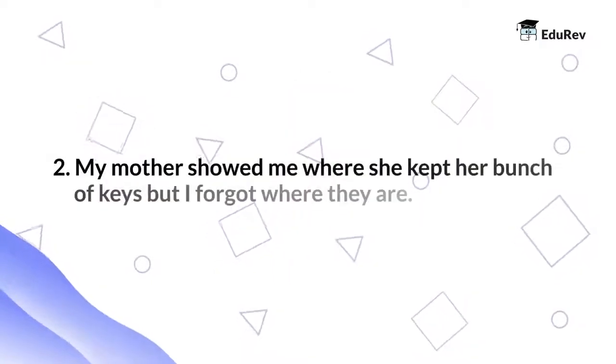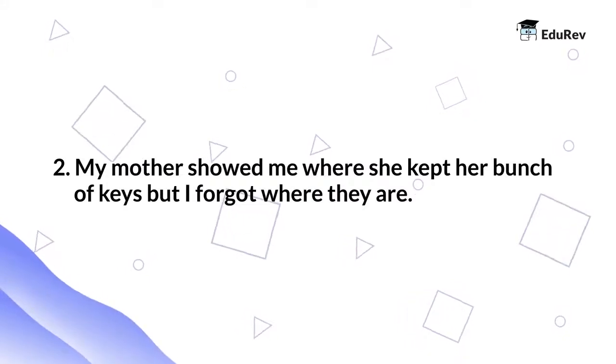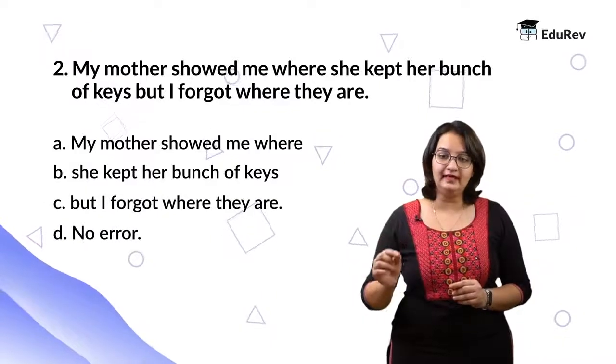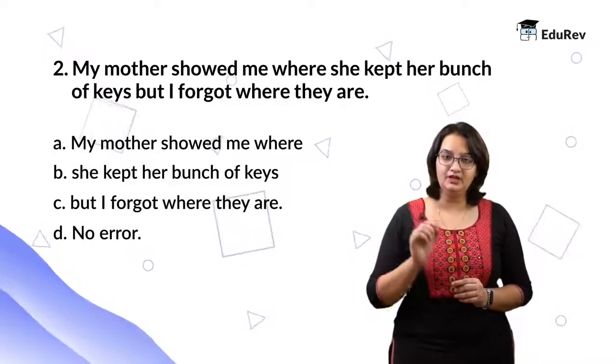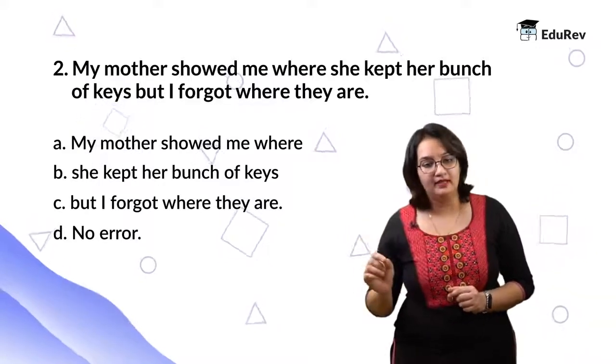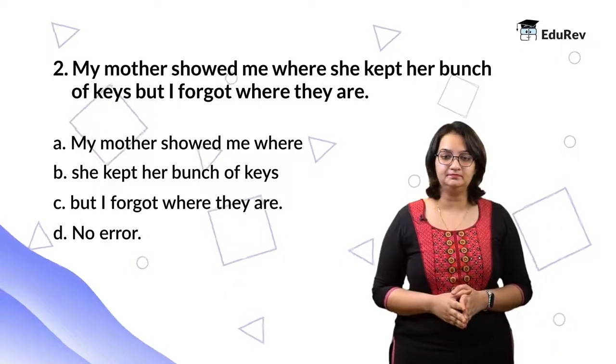Let's take a look at the next example. My mother showed me where she kept her bunch of keys, but I forgot where they are. Option A, my mother showed me where. Option B, she kept her bunch of keys. Option C, but I forgot where they are. And option D, no error.